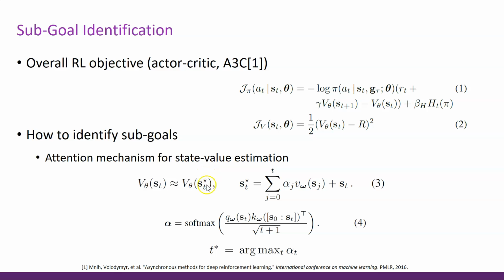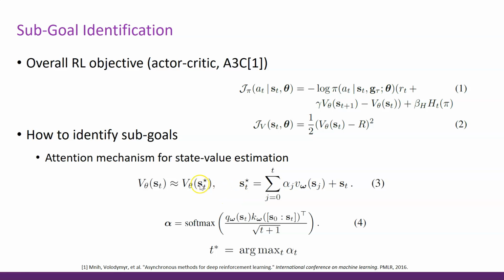So in order to understand how this works, we need to have a quick look at the overall objective of actor-critic, specifically A3C that we are using here. So we have two different objectives. One is for the policy, the other one is for the critic, or the value head, which estimates the total return of an episode from every state. Now that value is then used to train a better policy using the advantage function, which is the immediate reward at each time step plus the discounted temporal difference of the estimated values.